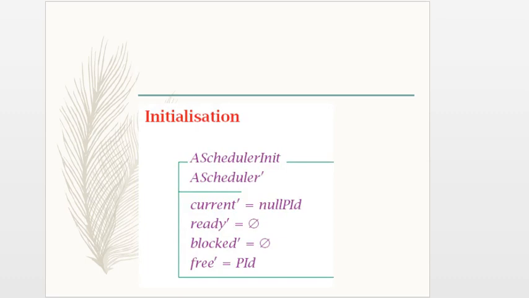We have an initialization part, so this is the scheduler init. In the new state of the scheduler, when we initialize, current gets null PID, the ready list is empty, the blocked list is empty, and free is all PIDs, which means the free list is full with PIDs. So at initialization time, there is nothing on the CPU, nothing in the ready queue, nothing in the blocked queue. All these sets are empty, and all PIDs are present in the free PID list.